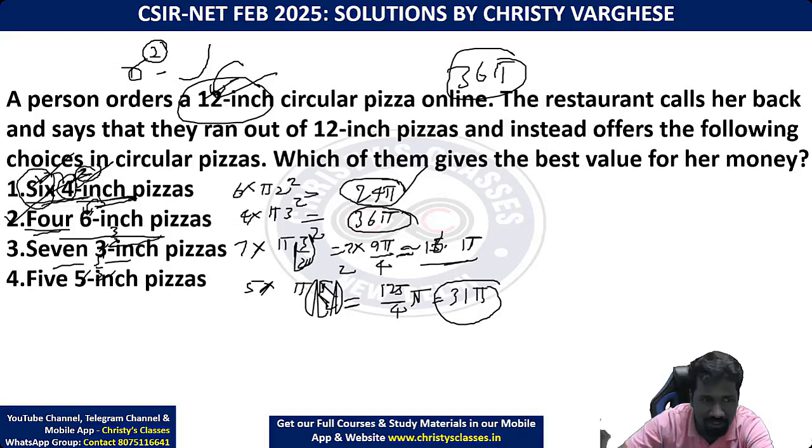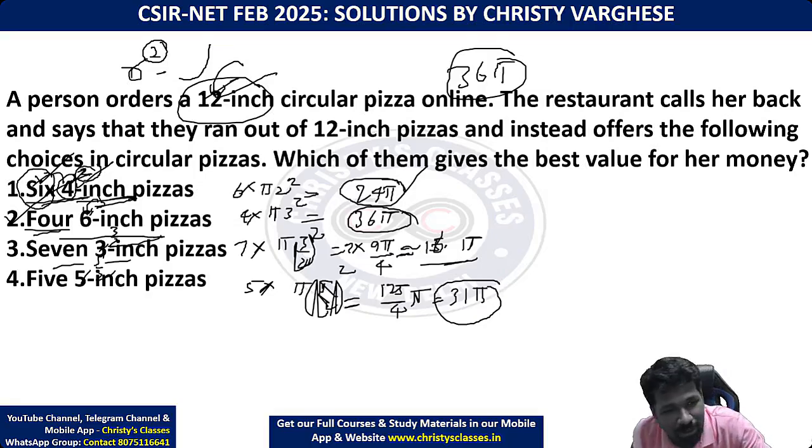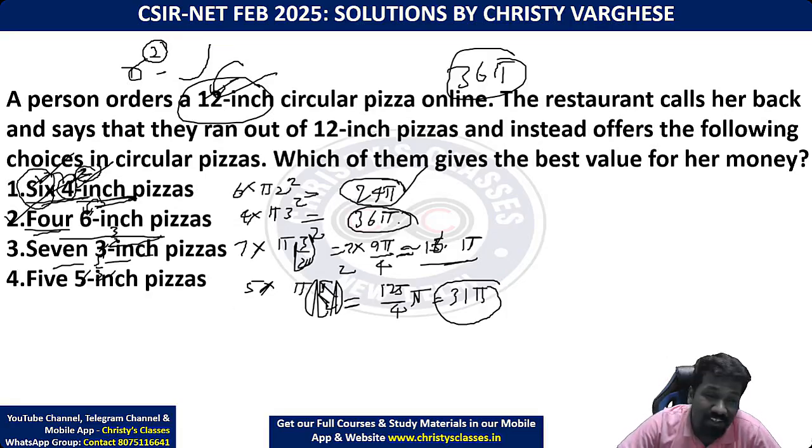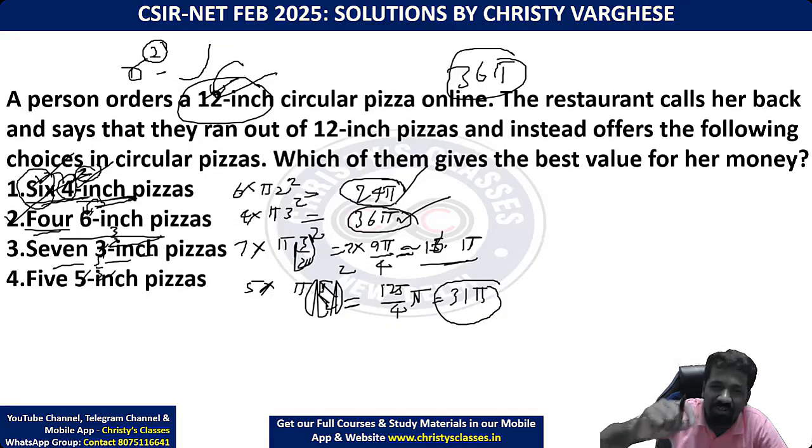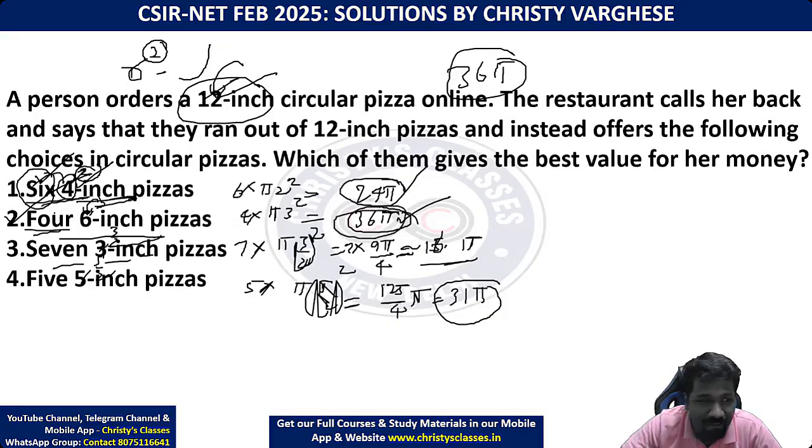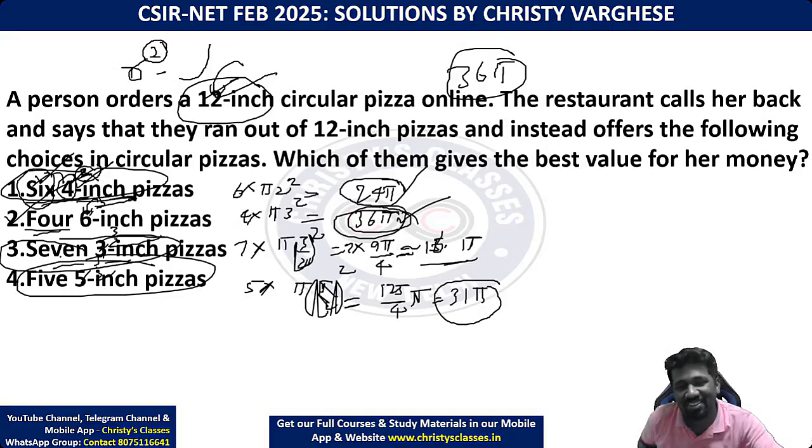So the second option. Yeah, the restaurant is so crooked, I will say. They don't have what you ordered and they are replacing it with exactly the same amount of pizza, that also not in your preferred size. So don't go to this restaurant anymore. Because if it is their mistake, normally they should compensate by giving a little extra. They are not even giving extra, and they are fooling you by giving you 4 options where you may choose an option which doesn't even have the same amount of pizza.